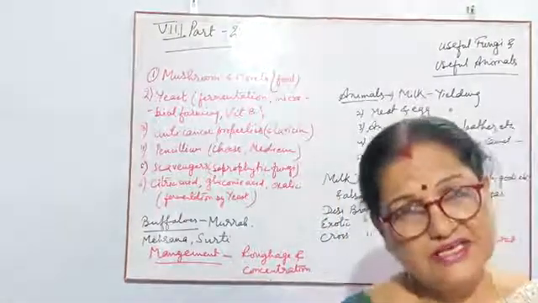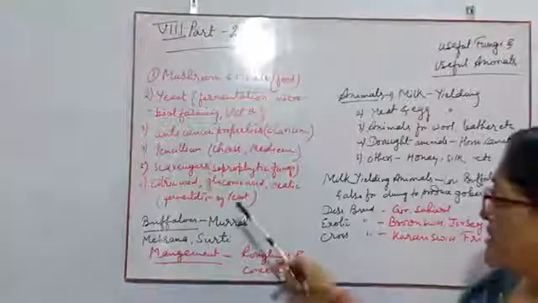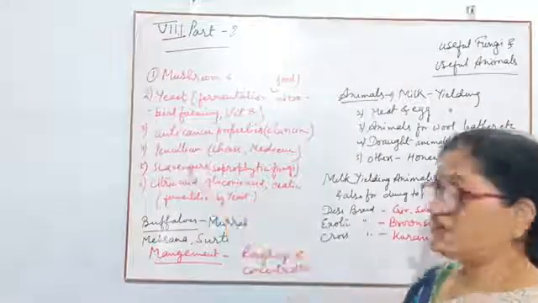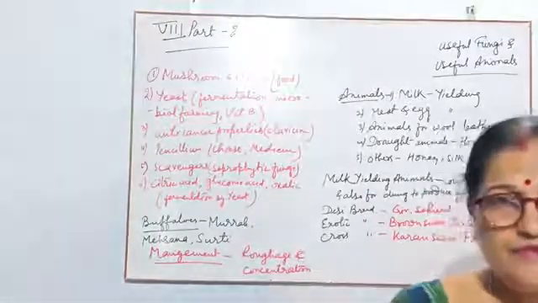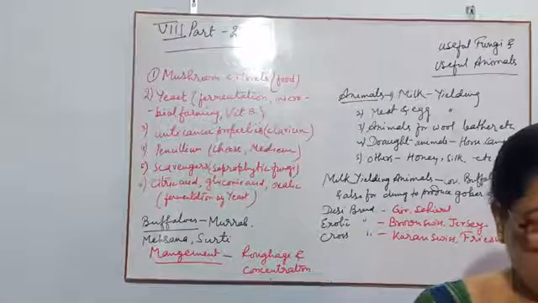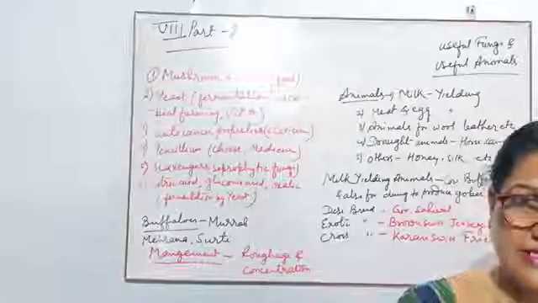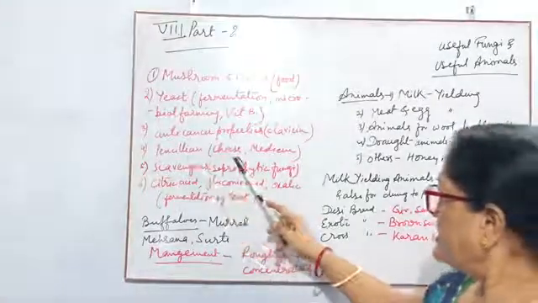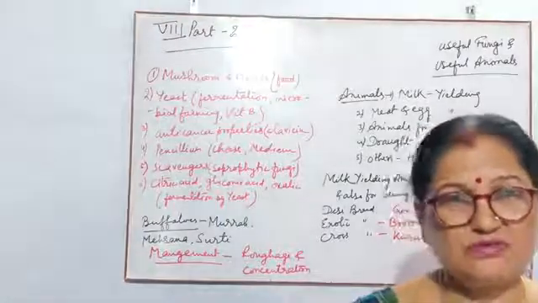Clavicin is a fungus which has anti-cancer property. Then penicillium. Penicillium notatum is a fungus by which scientists prepare antibiotics, and some are used in the formation of cheese also.